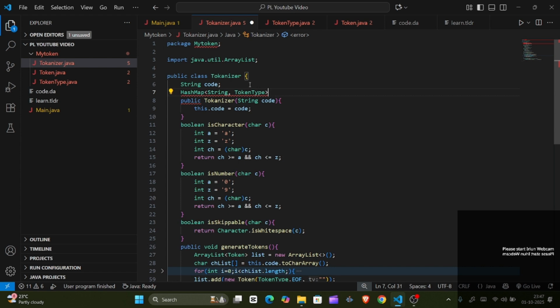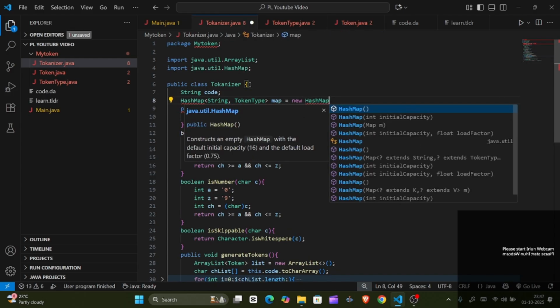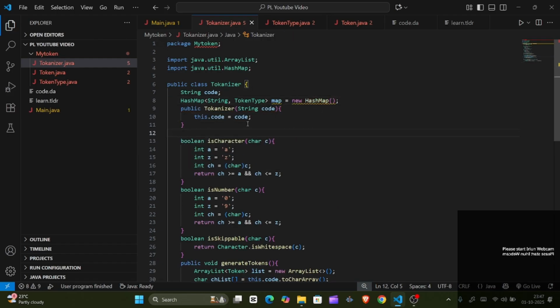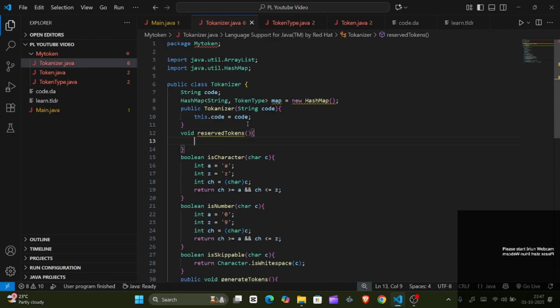Map equals new HashMap. Now these are the reserved keywords, right? So for that, I'll create one function, reserveTokens, and here I will reserve each and every token.